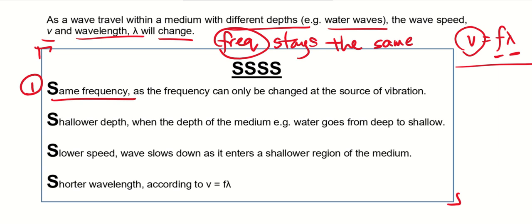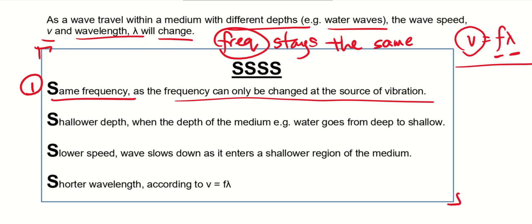Okay, why is it the same? Because the frequency can only be changed at the source of vibration. Okay, can only be changed at the source of vibration. So only when the source changes the frequency of vibration, then the wave that comes out of it will change its frequency. Otherwise, it will be constant. Okay, so same frequency, that's the first S.